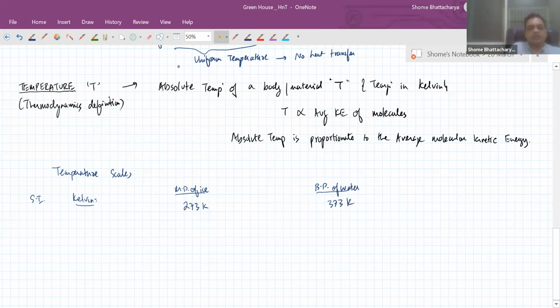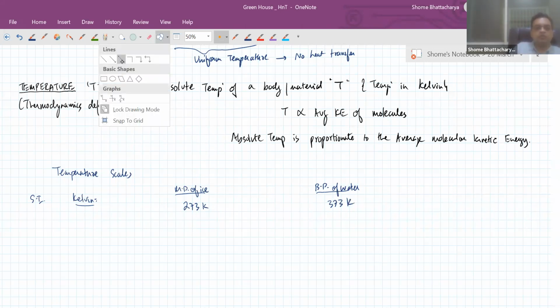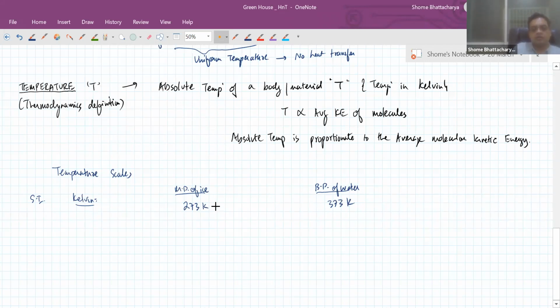And therefore, you can see that between these two states, the interval is divided into 100 equal parts, 100 Kelvin. That is the temperature difference between these two.